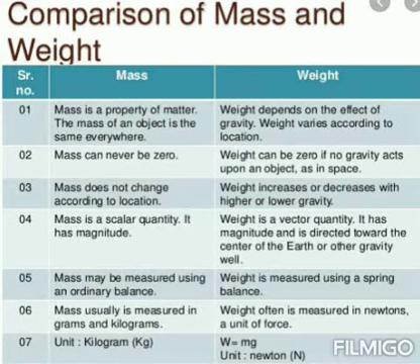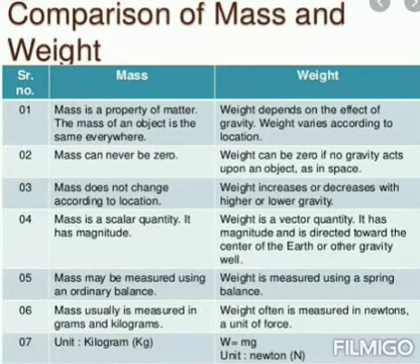Mass can never be 0, but weight can become 0 with respect to gravity. If the gravity value is 0, the weight is also 0. Mass value does not change according to location. Wherever you go, mass will be the same. But weight is not like that. If gravity increases, weight also increases. If gravity reduces, weight also reduces.